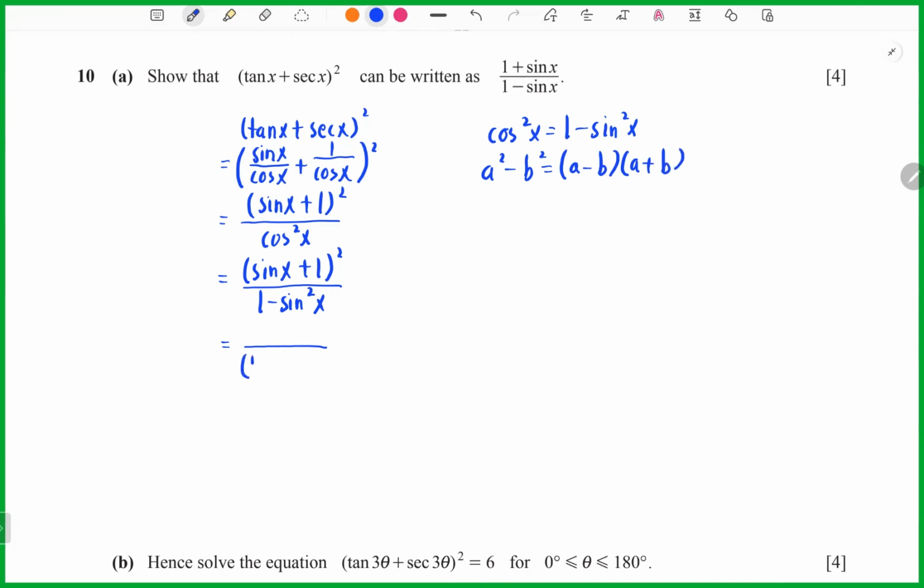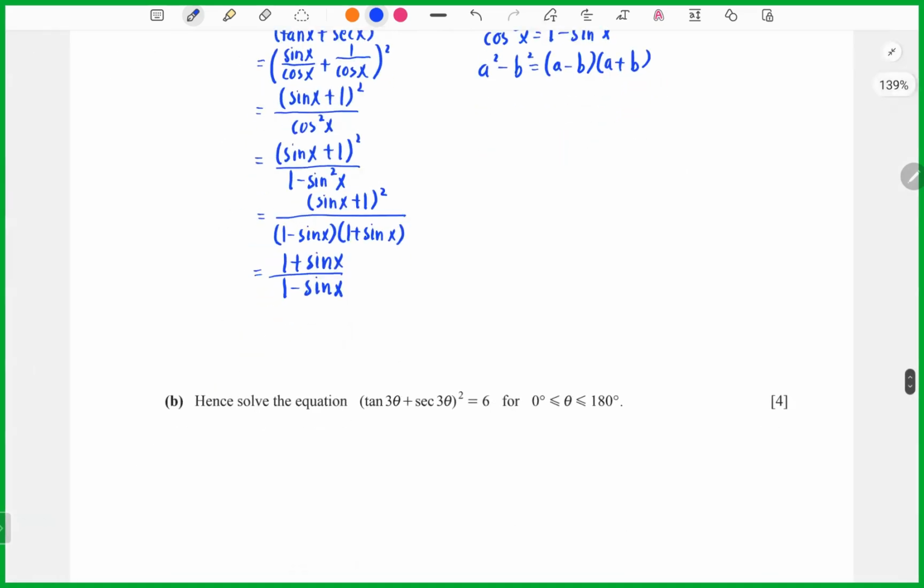So you can take 1 minus sine, 1 plus sine. Here is sine plus 1 squared. So you will get 1 plus sine over 1 minus sine. Okay, so now already done.